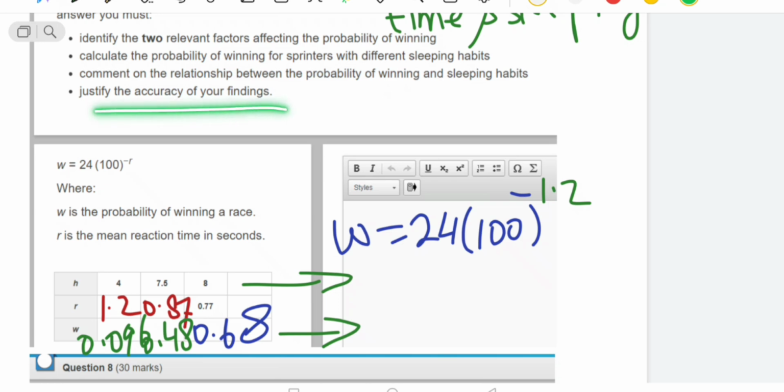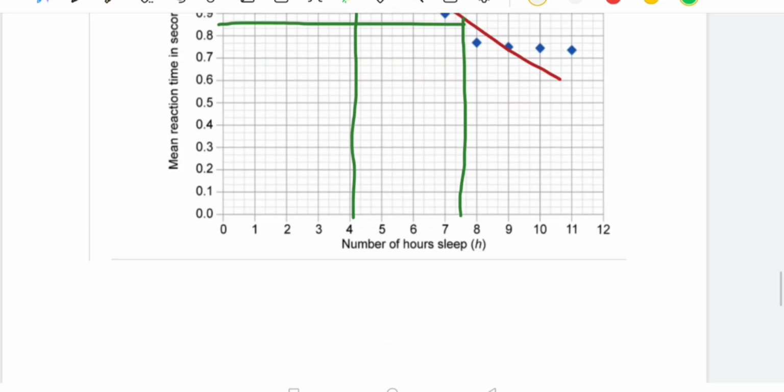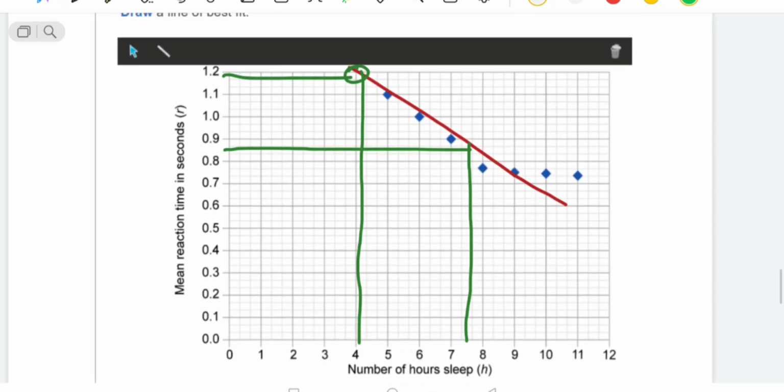Now justify your findings. You saw the graph: not all the points are on the line, so we cannot justify 100%. We cannot say it is 100% correct.